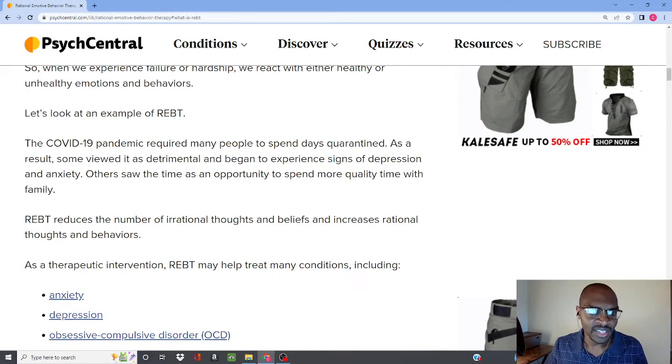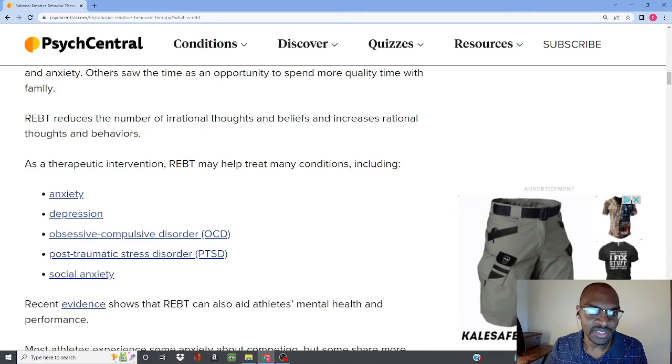So the COVID-19 pandemic required many people to spend days quarantined. As a result, some viewed it as detrimental and began to experience signs of depression and anxiety. Others saw it as an opportunity to spend more quality time with family. REBT reduces the number of irrational thoughts and beliefs and increases rational thoughts and behaviors.